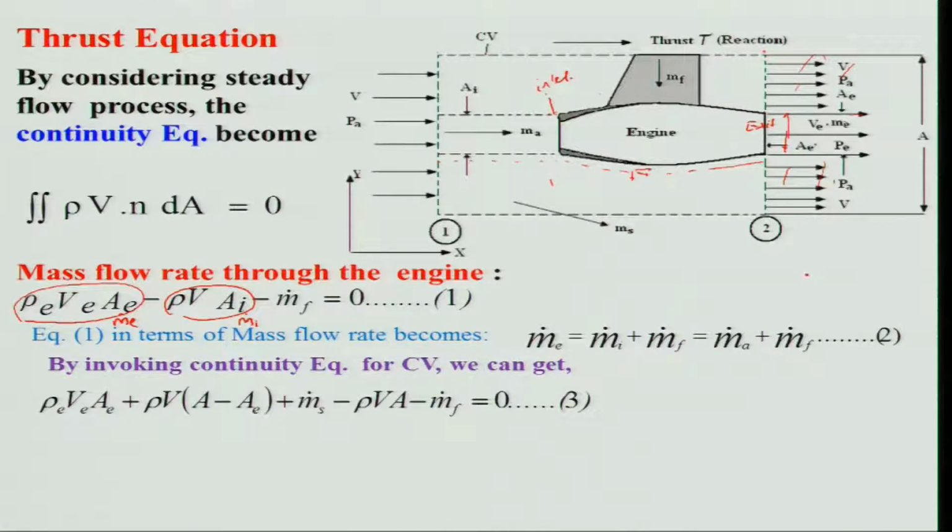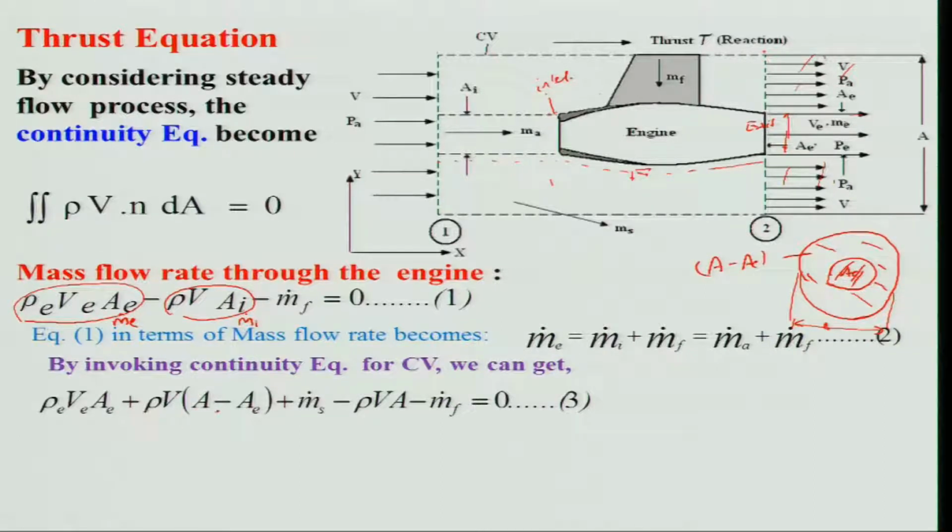For example, this is my A, this is the A E, and this is basically A. So this area is nothing but A minus A E, through which the flow is coming.